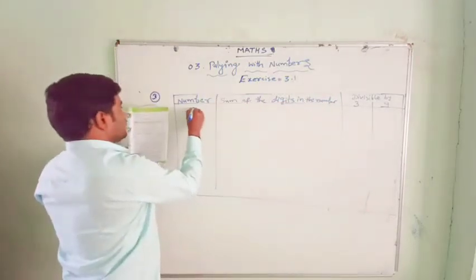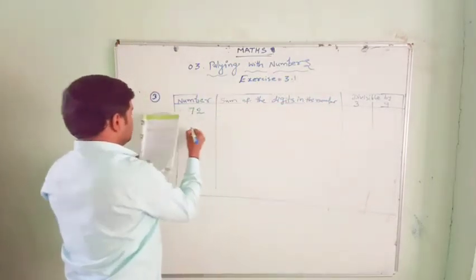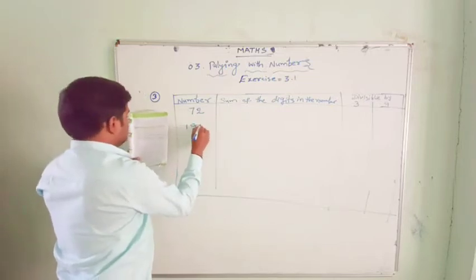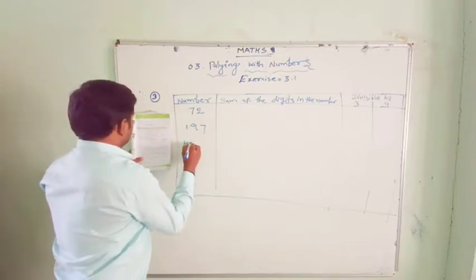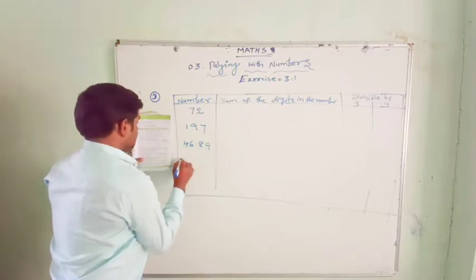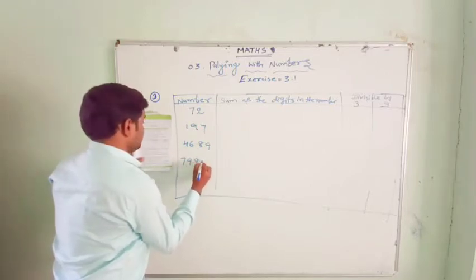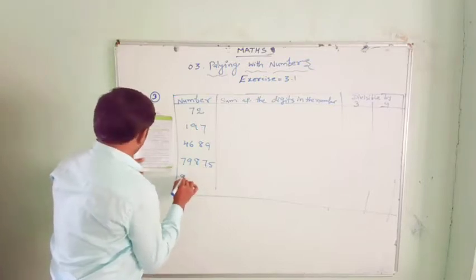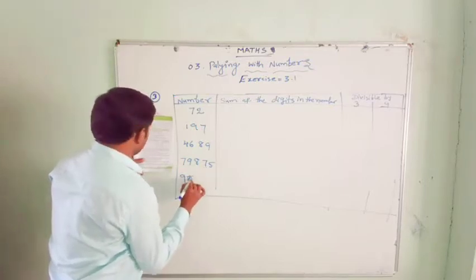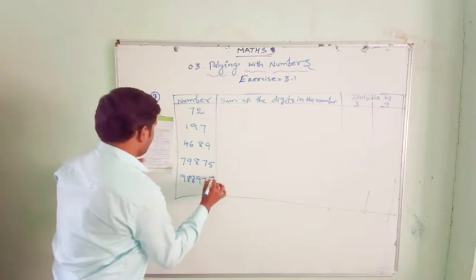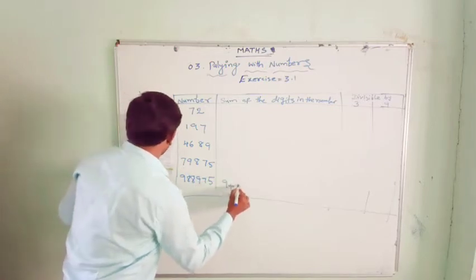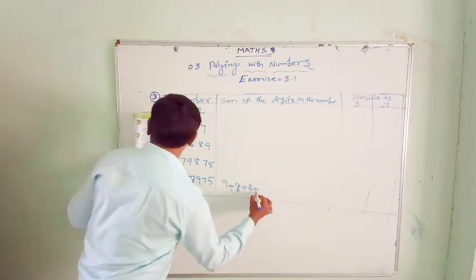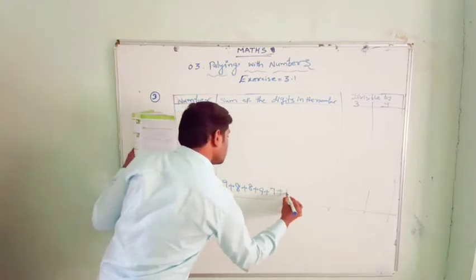Let us write the numbers here: 72, 197, 4689, 79,875, then 99,88,975.